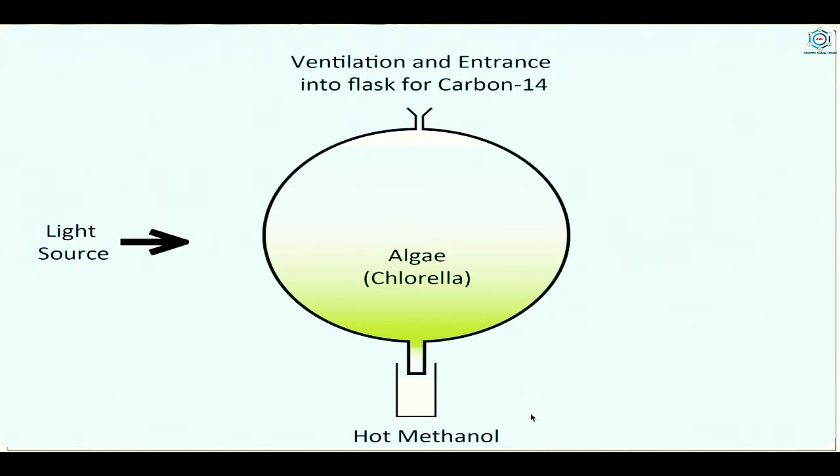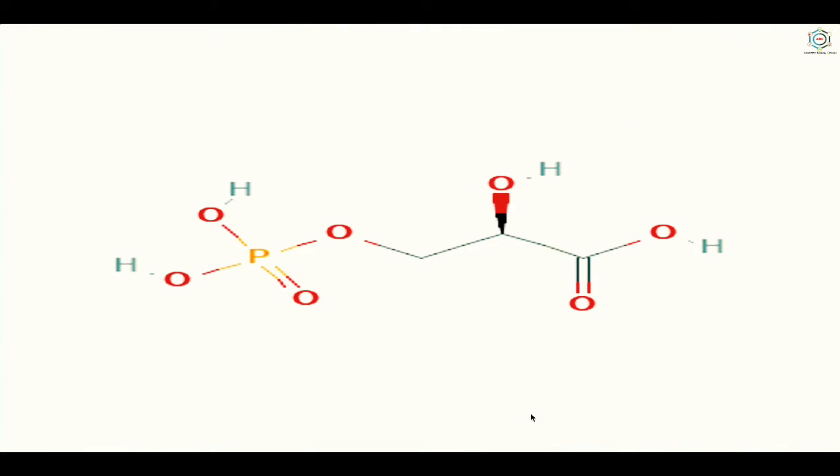The extracts were then analyzed by chromatography. The organic compounds thus separated were subjected to autoradiography. For autoradiography, an unexposed X-ray film was placed on the chromatogram in the dark and then developed. The developed film showed black spots corresponding to radioactive compounds on the chromatograms. The radioactive compounds were then identified using standard methods.